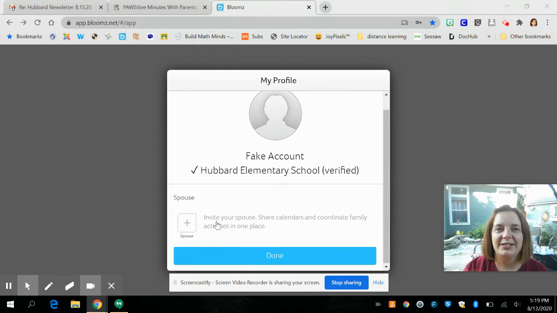Now, one of the cool things here is if you have a significant other, although this says spouse, significant other works great. This is a great place to add those people in to share the calendars and to coordinate some family activities. This is often used by clubs and daycares and things, and so it shows this on here so you can all work together. But I would encourage you to add your significant other. So if mom, you're the one signing up, add dad on here.